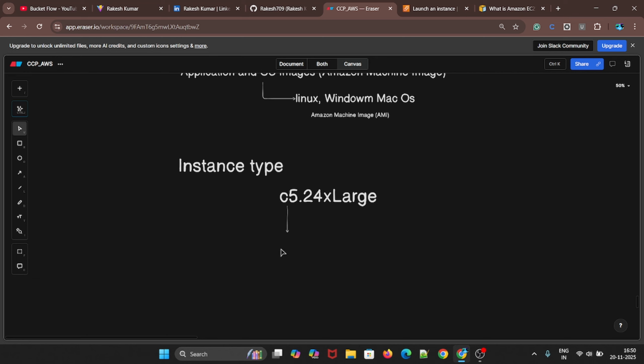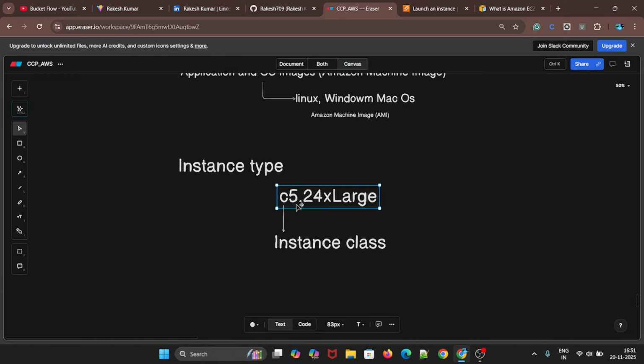Because so many instances are there, this is a class. C is the class, and this 5 is the generation, in this instance class, fifth generation, kind of like this.